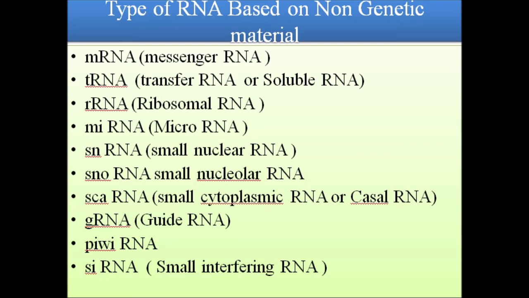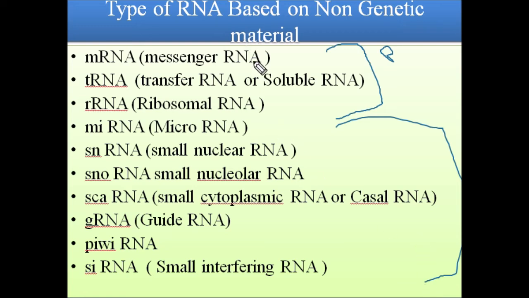All three are found in both prokaryotes and eukaryotes. In eukaryotes, all these RNAs are found in the cytoplasm and nucleus.